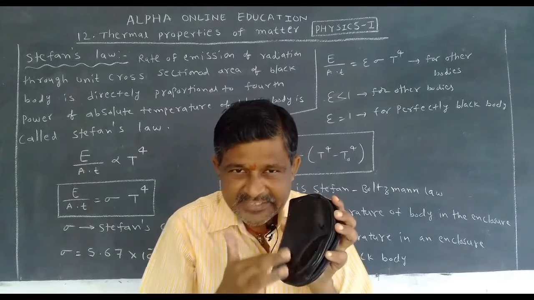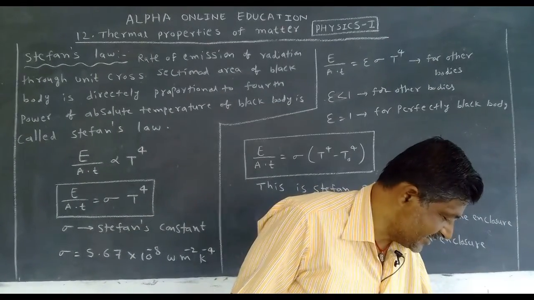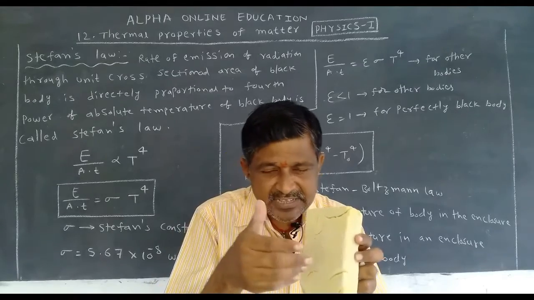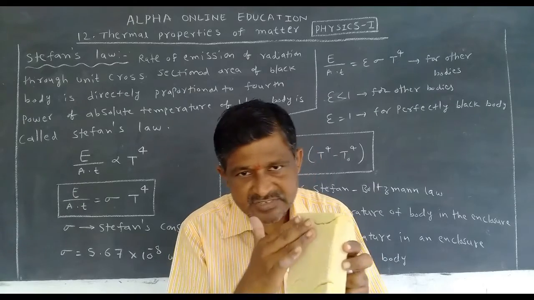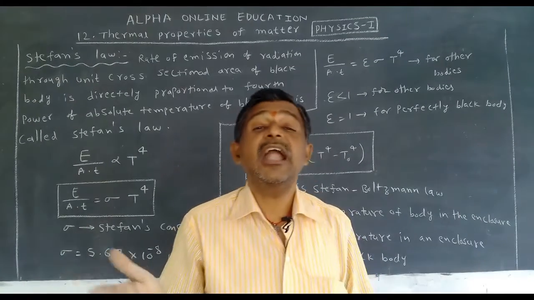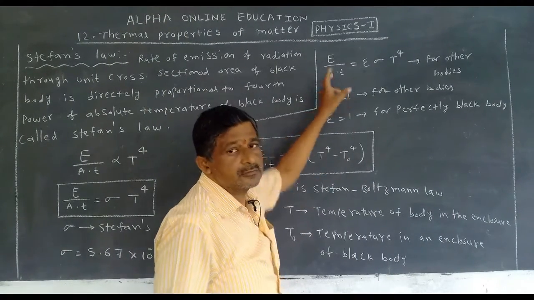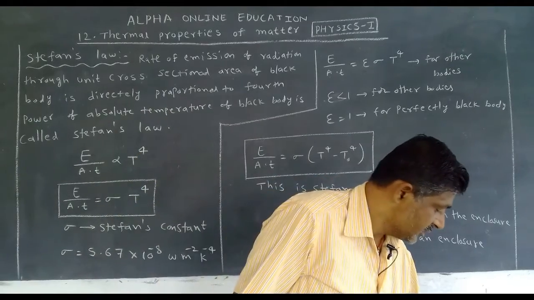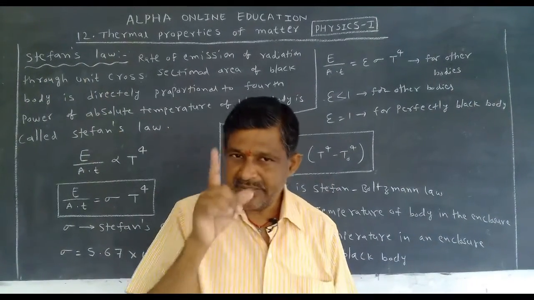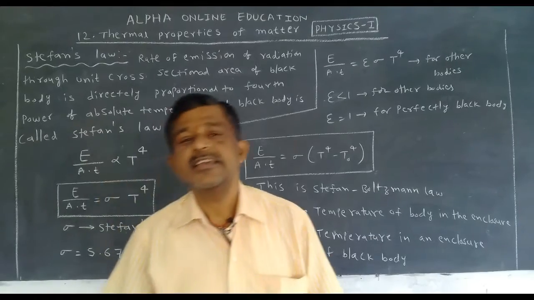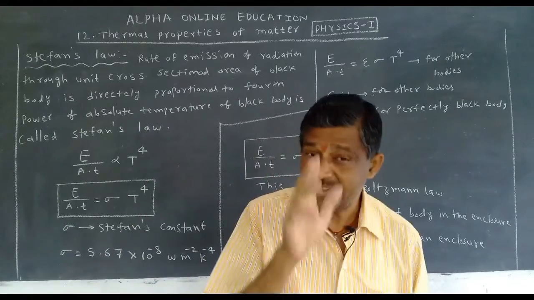If it is not a black body like this, it also emits radiation or energy, but this emission energy depends on the surface temperature and also the area. If it is not a black body, the emitted energy depends on temperature as well as area. That's why it depends on area if it is not a black body.